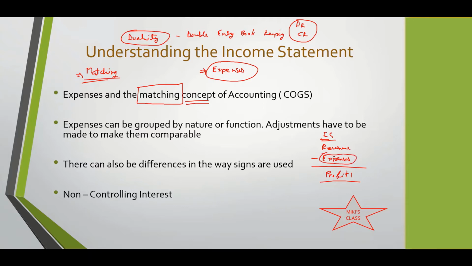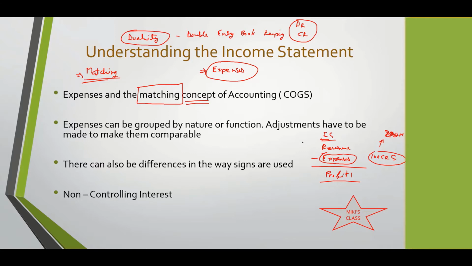If I've bought, for example, suppose we have bought a machinery for 100 crores. This machinery is going to last for the next 20 years, suppose. So the entire 100 crores we cannot charge to this year, right? That would be illogical, isn't it? That will not be logical, because this is going to benefit us for the next 20 years. So this is where the matching concept is important.